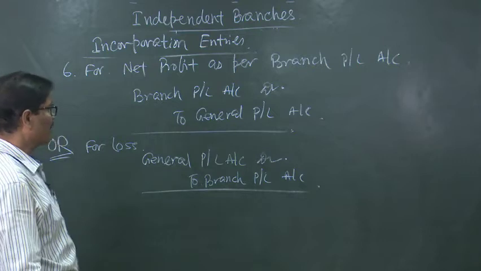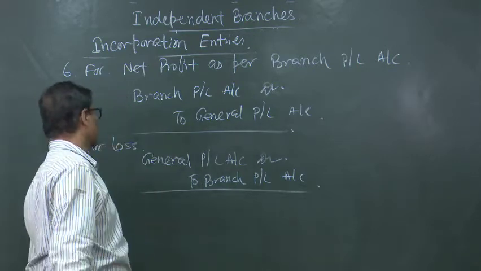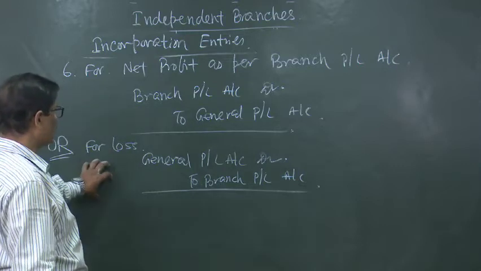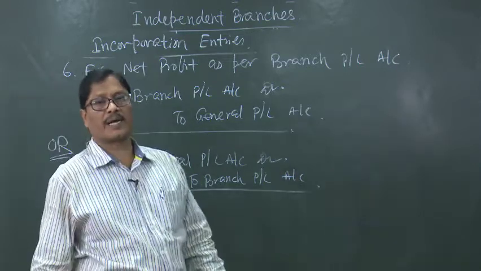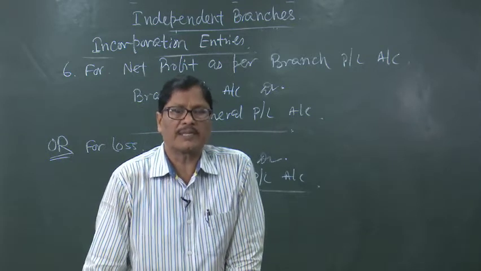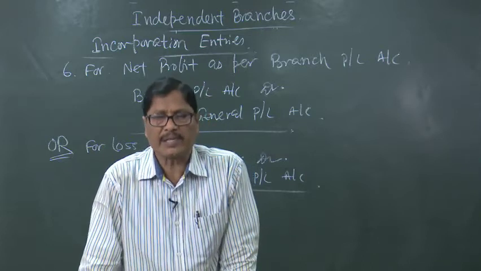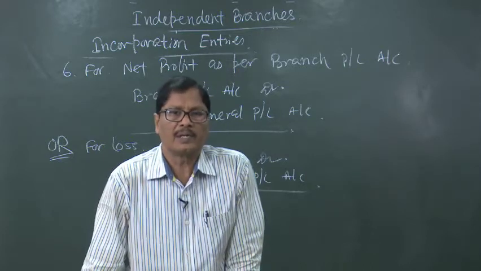General PL account debited to branch PL account, just the reverse entry will be there. So, this is for net profit or net loss, and then only 2 things are remaining, that is the balance sheet. In the balance sheet there are 2 things, that is assets and liabilities, branch assets and branch liabilities. For that there will be 2 entries to incorporate the branch balance sheet.